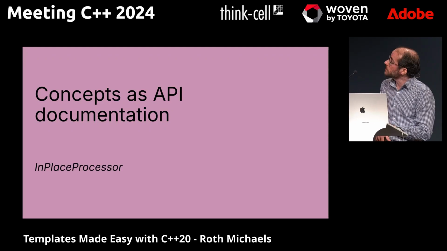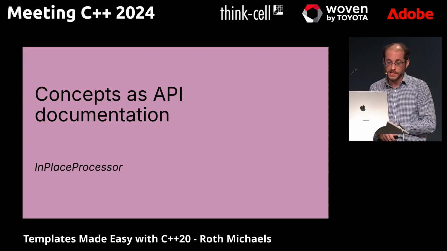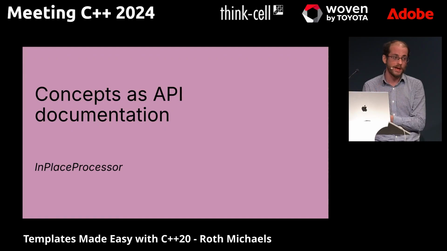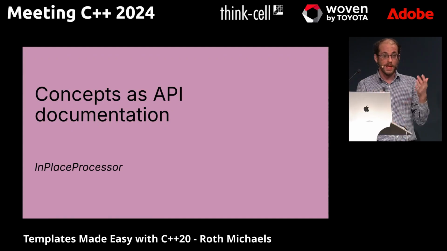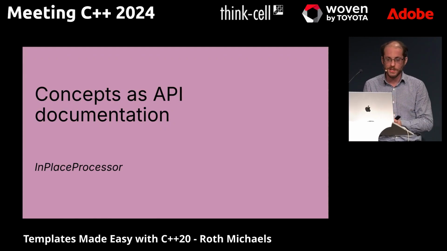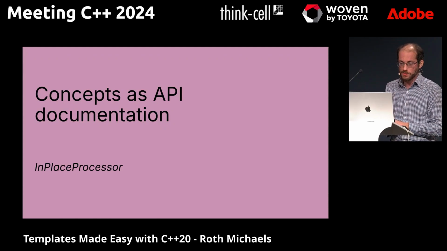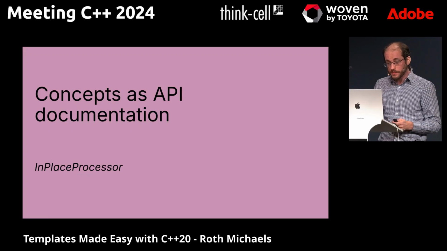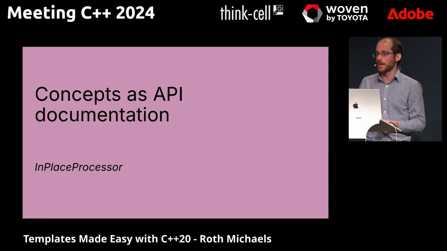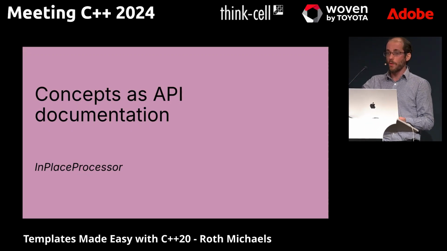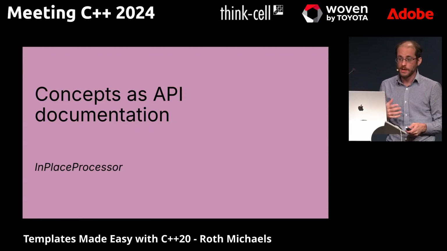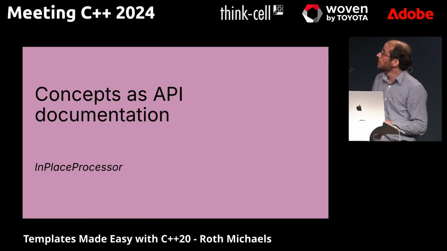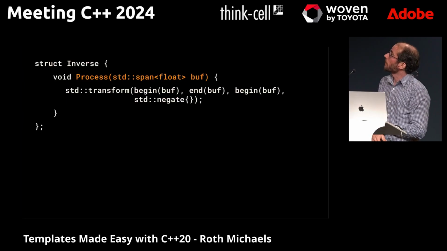We're going to show some examples with a concept I call in-place processor. This is where we're getting into the DSP examples. This is actually a concept we have in our code base. We had it as a philosophical concept before we actually wrote code using modern C++20 and templates. But an in-place processor is a generalized form that reusable pieces of digital signal processing code can take. And they have two main APIs that these processors will have.